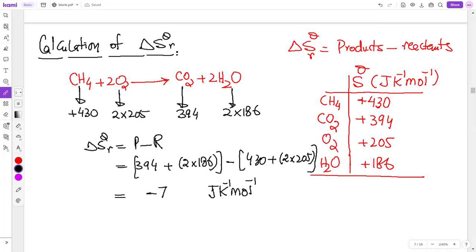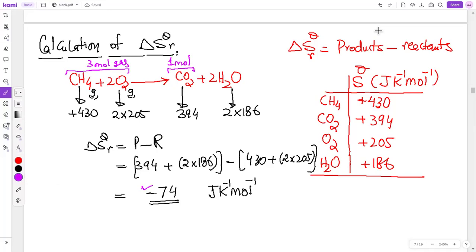Minus 74 is the entropy, and this is minus because the moles of gas are decreasing. How many moles of gas do you have on the left hand side? 3 moles of gas on the left hand side, and on the right hand side you have 1 mole of gas. So randomness is decreasing. That is why the entropy change is negative. Got the idea, beta?